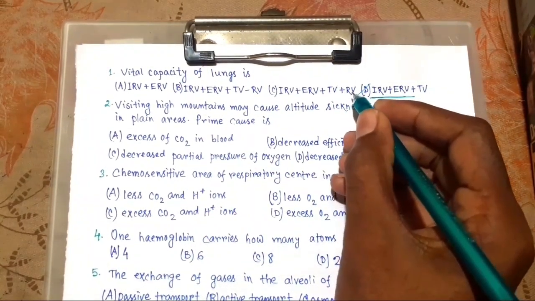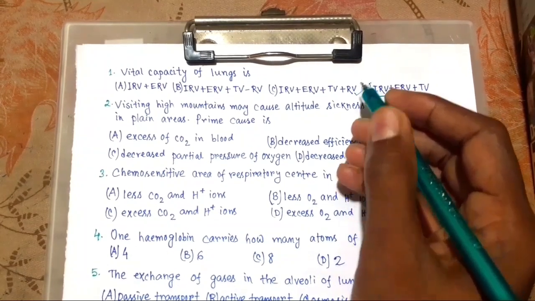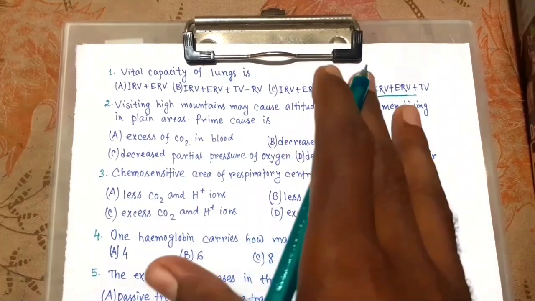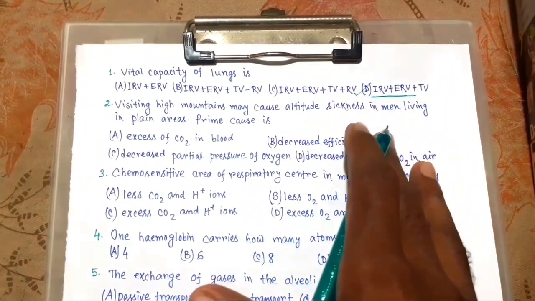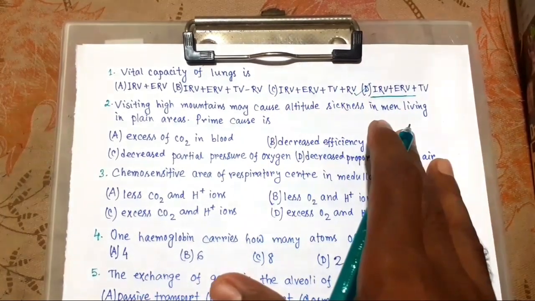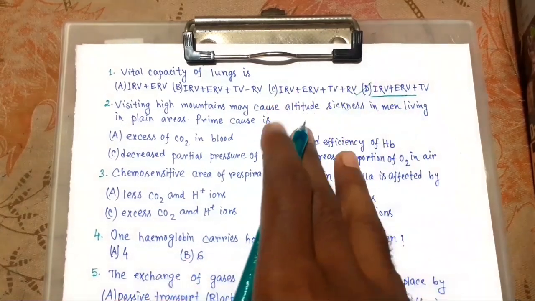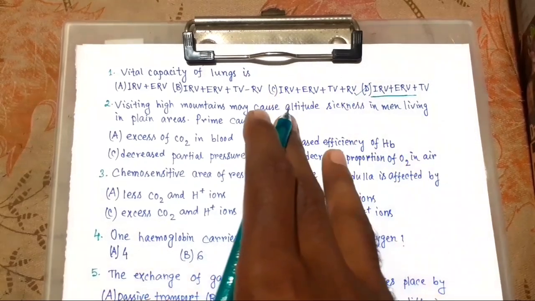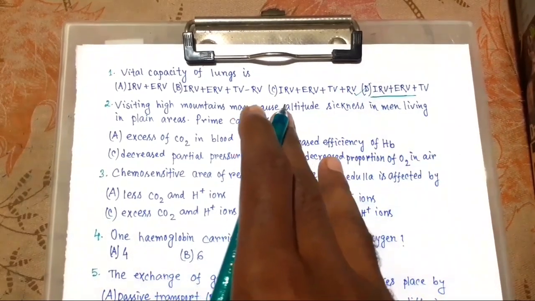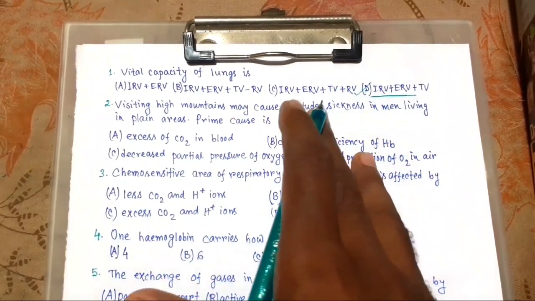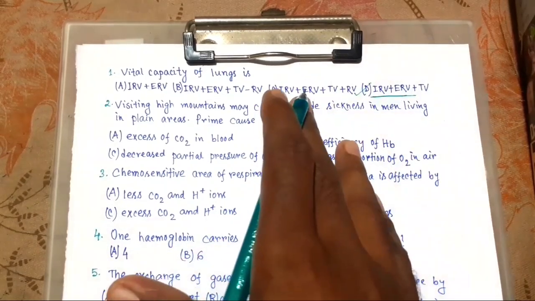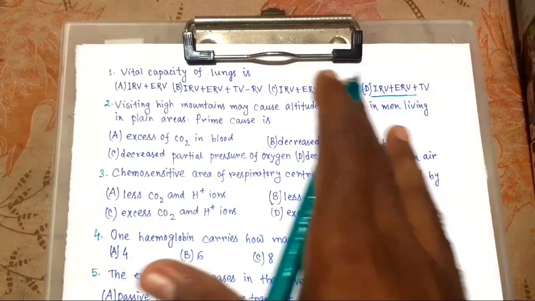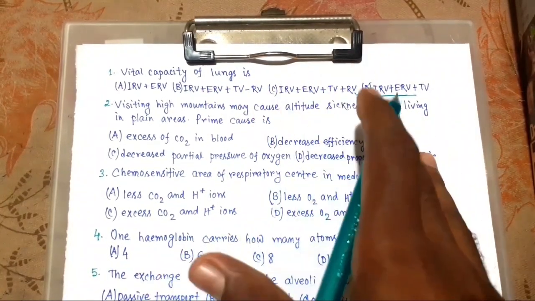So we should also know about RV. This is residual volume, the volume of air remaining even after a forcible expiration, and the amount is 1100 to 1200 ml. This we call residual volume. This is always present in the lungs.